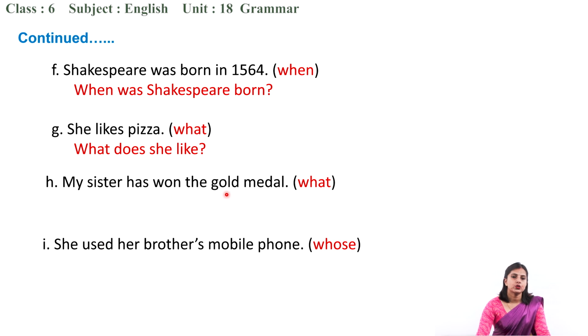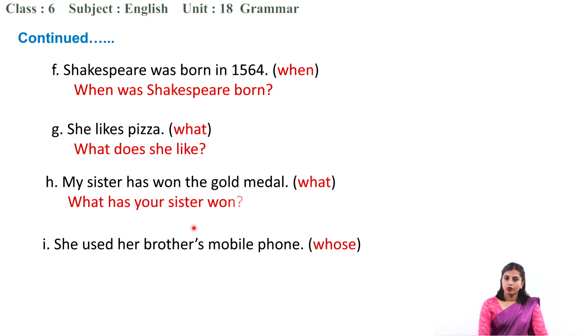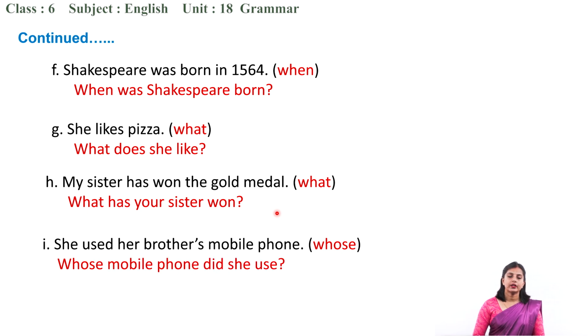Next is, my sister has won the gold medal. What? What has your sister won? Gold medal. Alright. And the last one is, she used her brother's mobile phone. Possession. Which? What is the question? Tell me. Very good. Yes. The question is, whose mobile phone did she use? Okay. Whose mobile phone did she use? Alright. So we are done with that.